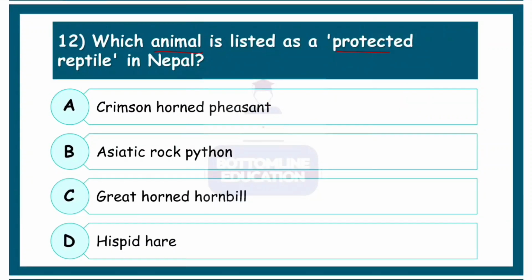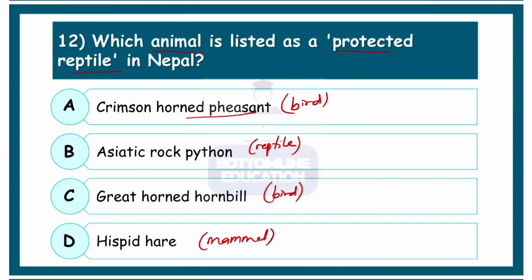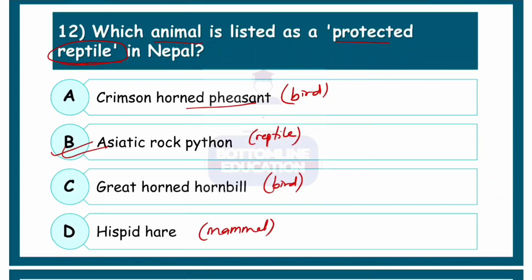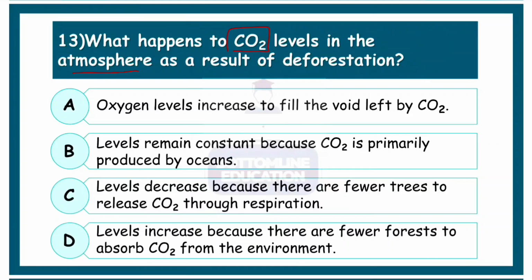Which animal is listed as protected reptile in Nepal? So we are looking for a reptile. Now crimson horned pigeon is actually a bird. Asiatic rock python is a reptile. Great horned hornbill is again a bird, and hispid hare is basically a mammal. So though all are protected animals, we are looking for the reptile, and a reptile in this case is the Asiatic rock python. Option number B.